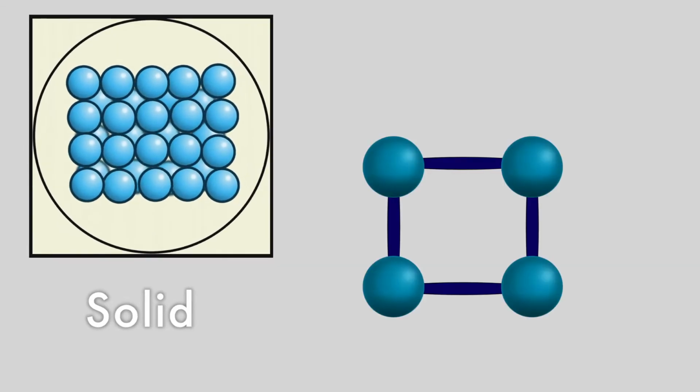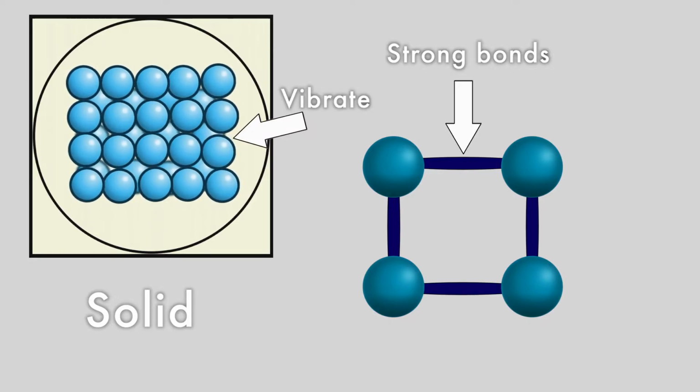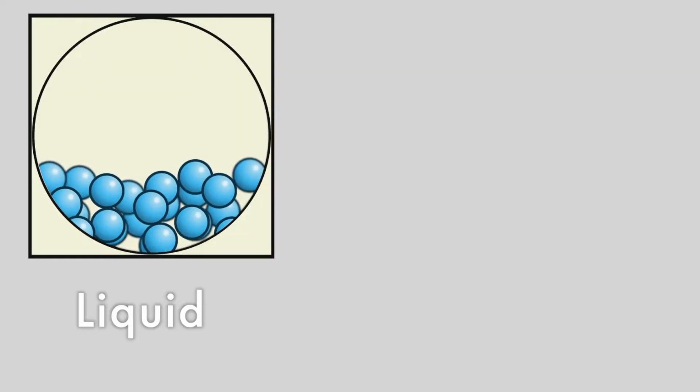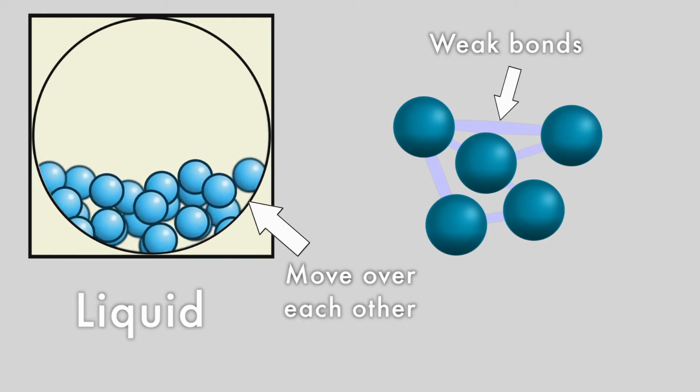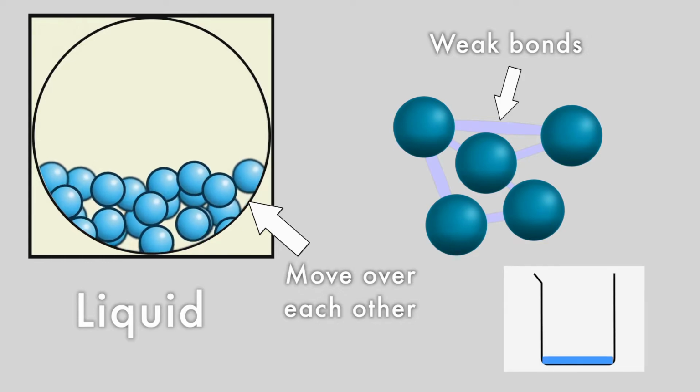In solids, the particles are held closely together by very strong bonds that force them to remain in a given pattern. These particles are not able to move anywhere else, but they are able to vibrate around their fixed position. In liquids, the bonds between the particles are weaker, which means the particles are able to move over one another and flow. They are still unable to escape completely, but it is this property that allows a liquid to change shape depending on the container it is put in.